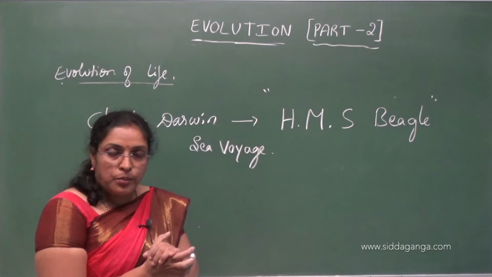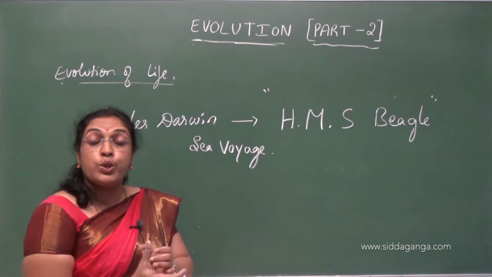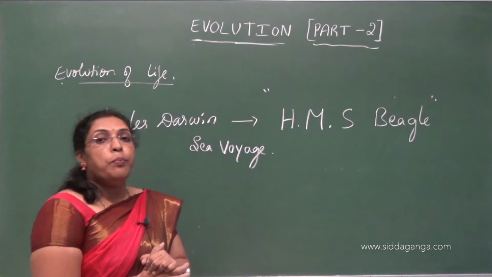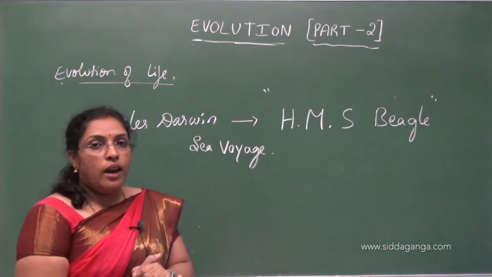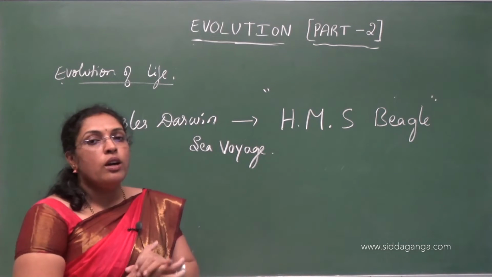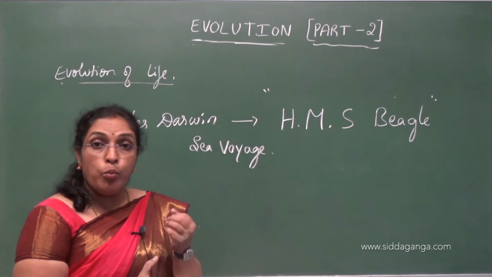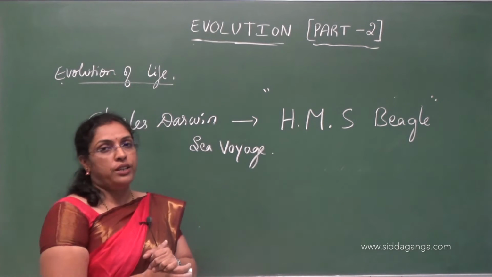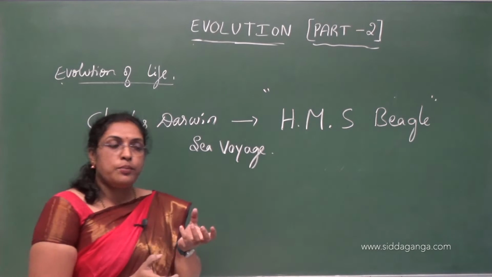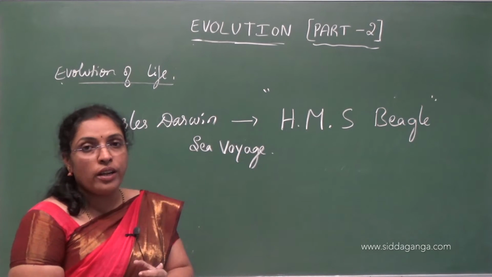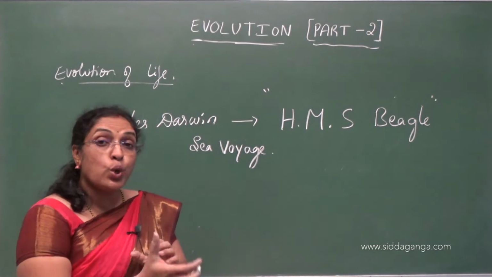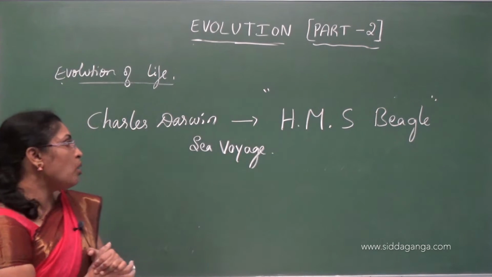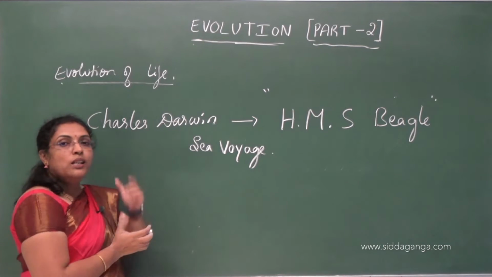Those organisms which are able to adapt to those variations are able to reproduce, and they are able to leave their progeny in more number when compared to others. That is reproductive fitness. Nature selects the organisms which show variations. So those are the things given by Charles Darwin.